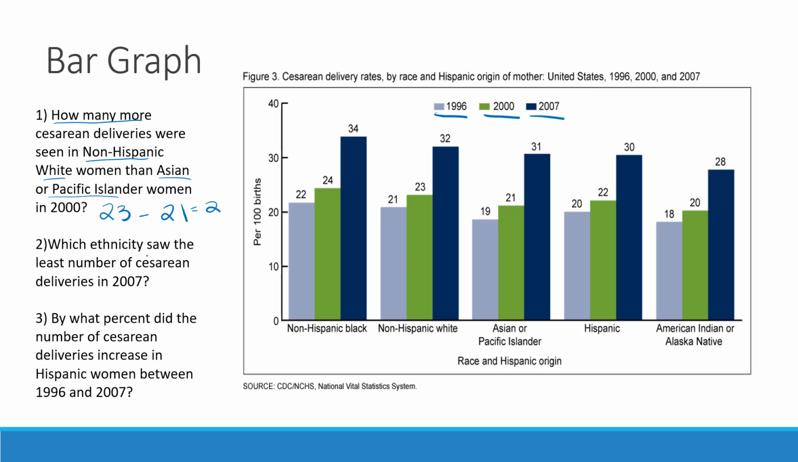Which ethnicity saw the least number of cesarean deliveries in 2007? So the nice thing about a bar graph is you can look at 2007, which is the dark blue, and kind of scan down and look at it. And you can see the least number in 2007 is going to be 28. And so that's going to be American Indian or Alaska Native.